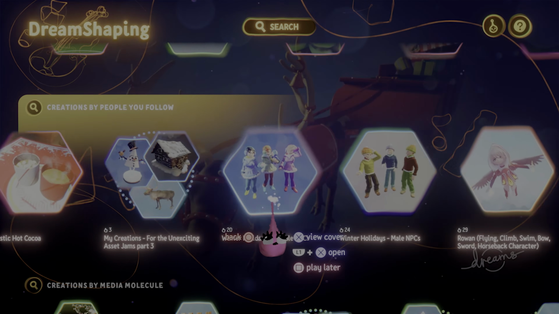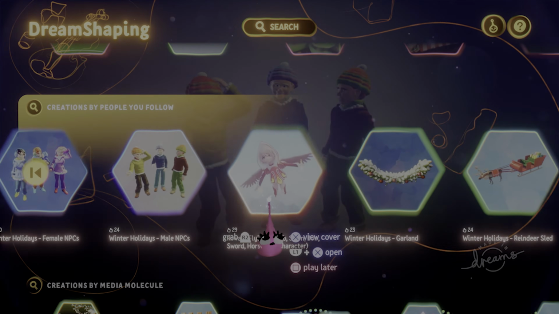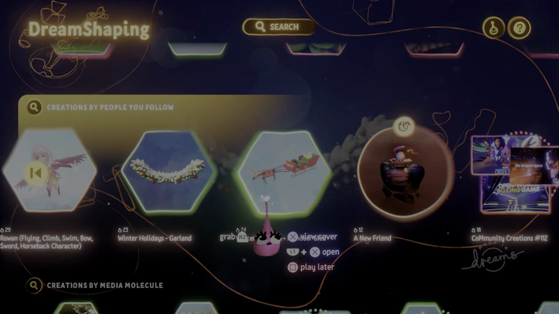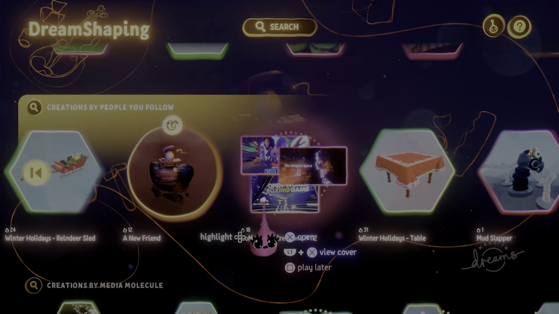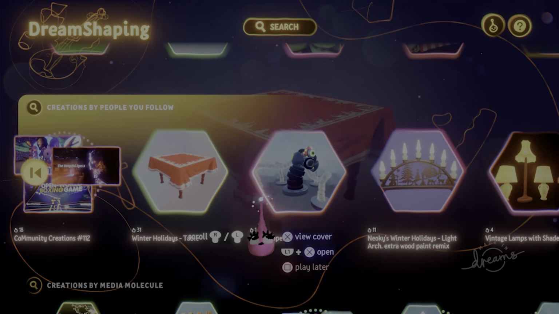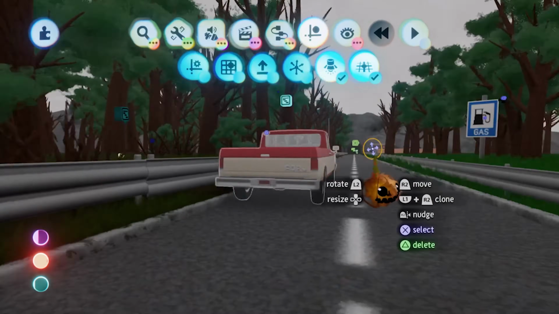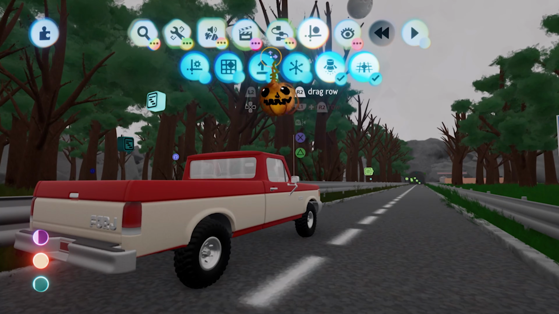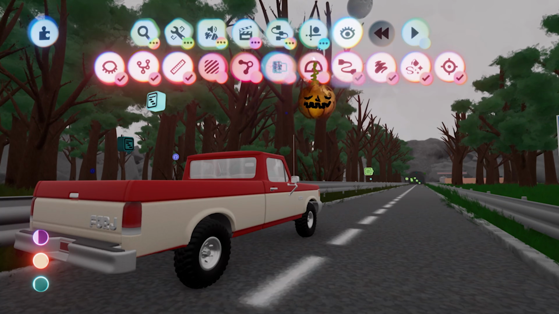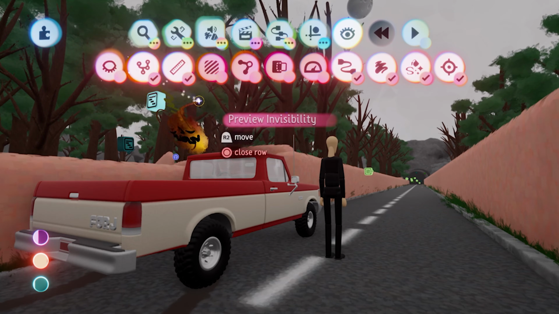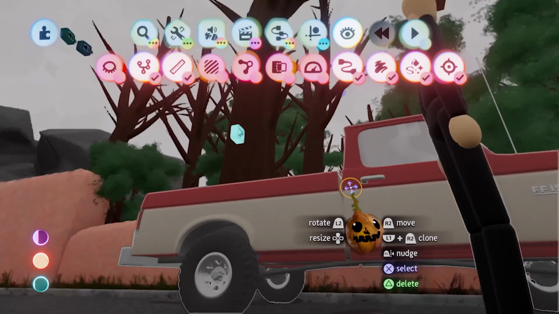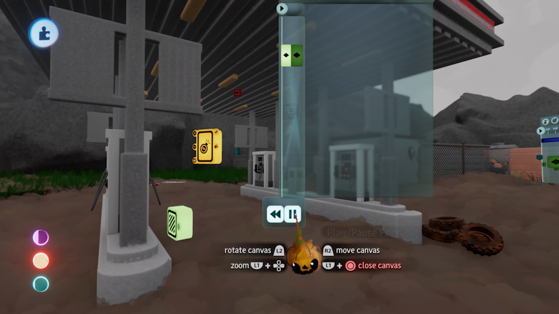Now, in the 2 years since Dreams first launched, its community has done an amazing job of making this pool of resources incredibly useful, and in order for us to make this game in only 5 weeks, we abused the heck out of this feature. In fact, almost every single asset from Out of Gas is from community creations, and that includes the main playable character, everything in the environment, even the lighting.